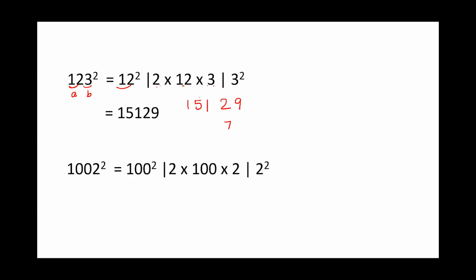Let's try one more. How about 1002 square? So here your A is 100 and B is 2. So A square, 2AB followed by B square. So 2 square is 4. 100 into 4, 400. Are you allowed to write 400? Of course not. You will write 0 and 40 goes carry forward. And what is 100 square? 100 into 100. So 4 zeros. So you get 100404.